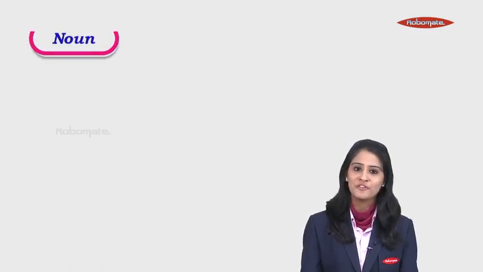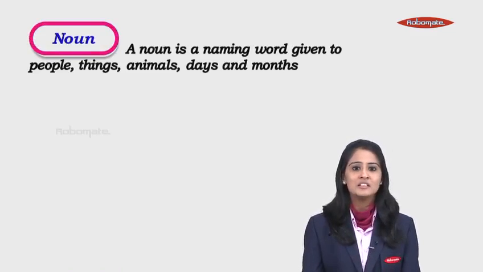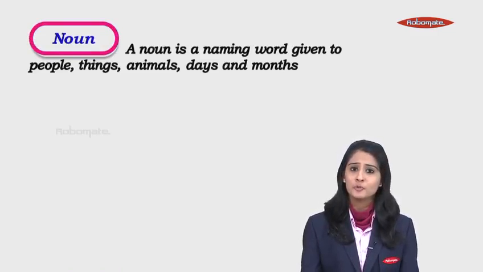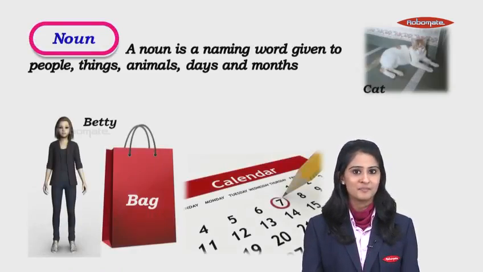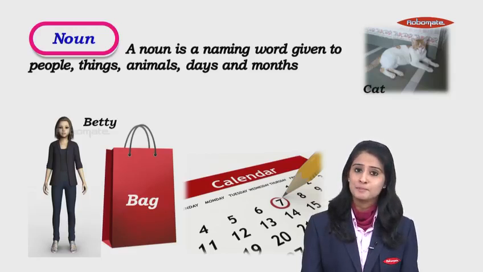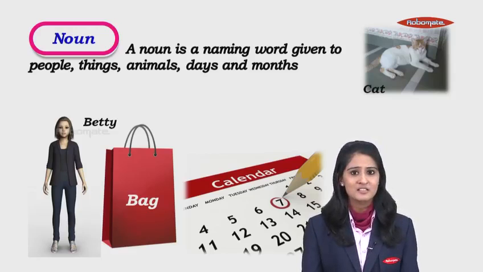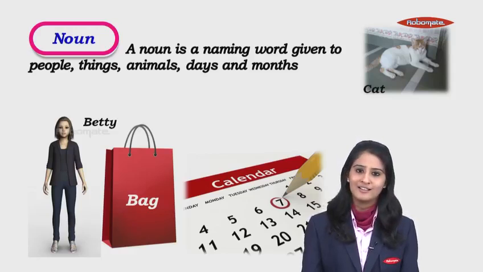Let us start with the first one, noun. A noun is a naming word given to people, things, animals, days, and even months. Words like cat, Betty, bag, calendar, all these are our nouns.